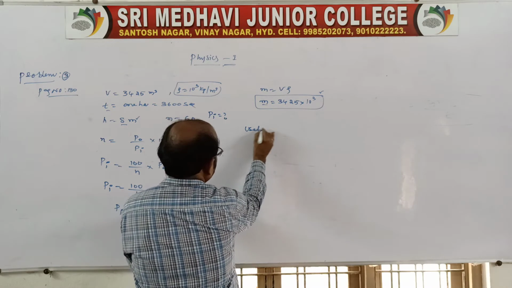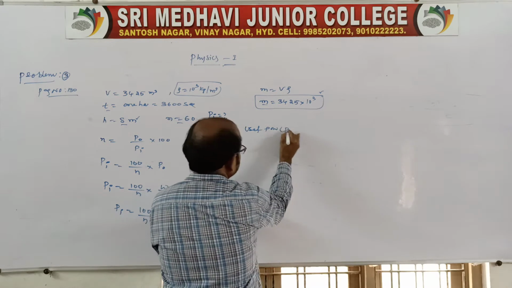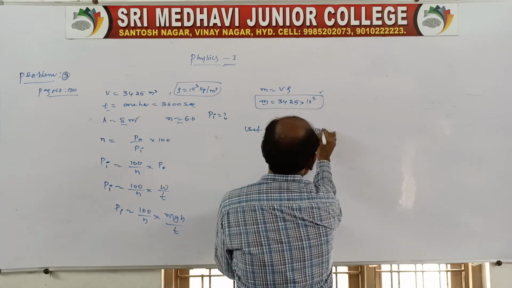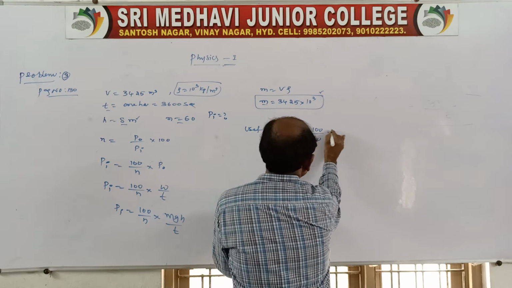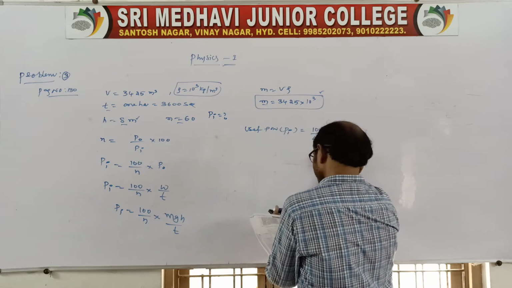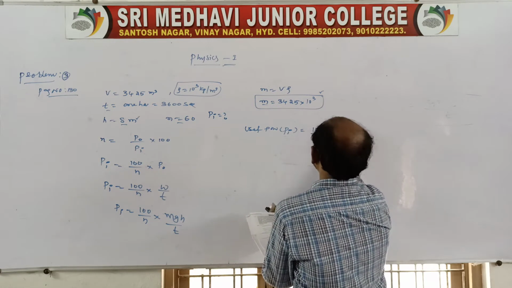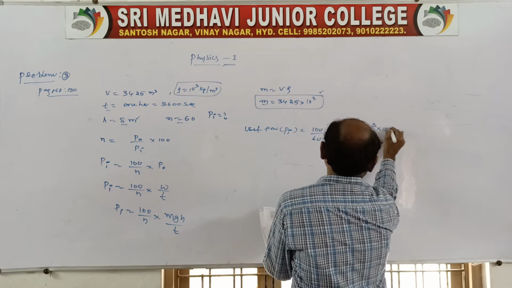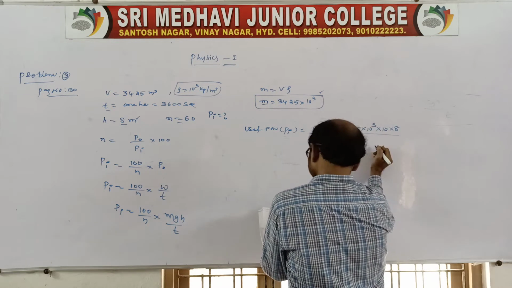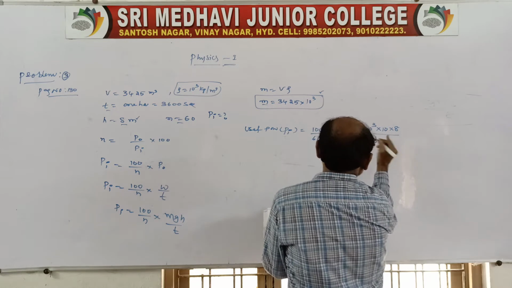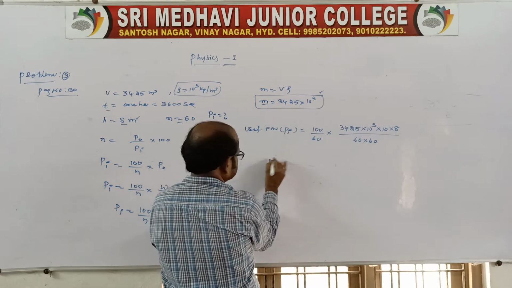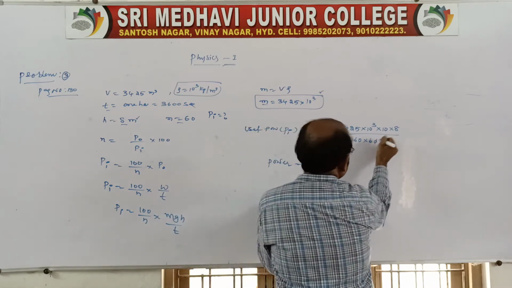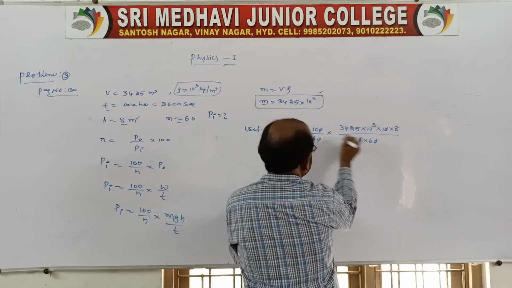Pi is equal to 100 by 60 into m. Here you write 3425 into 10 power 3 into g, 10, into 8 by 60 into 60, or 3600. So that is the useful power. You cancel 0, of course, and here also you cancel 0.